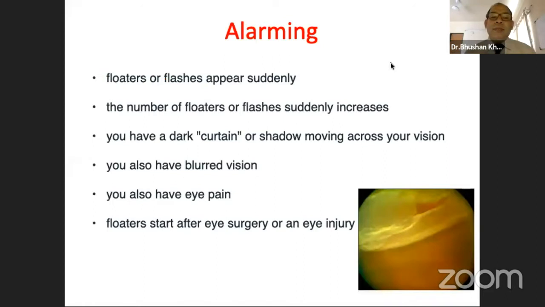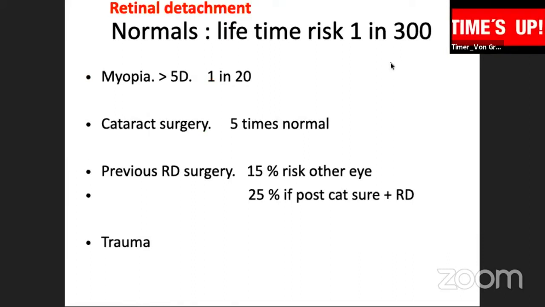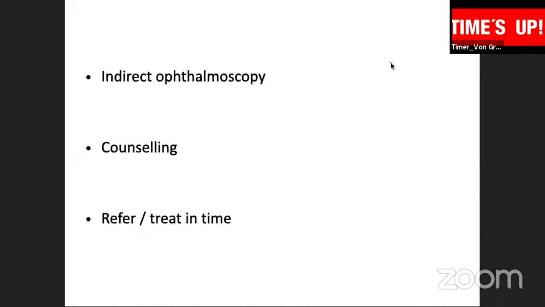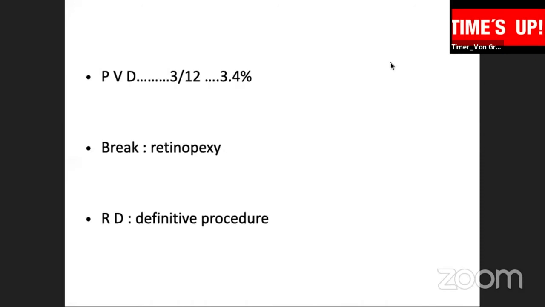But if it is alarming, with new increased flashes and floaters, if there is a dark curtain or shadow moving across, if the patient has floaters after eye surgery or eye injury, it has to be looked into. Higher-risk individuals, with high myopia, post-cataract surgery, or a history of retinal problems earlier, need to be looked into. Again, to emphasize: indirect ophthalmoscopy, good counseling, and to refer or treat these patients in time, very, very important.